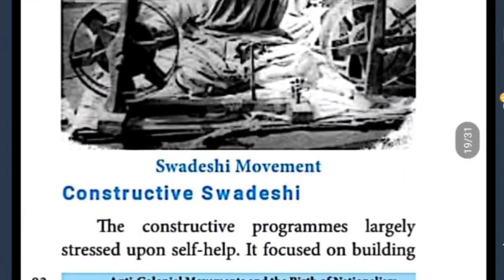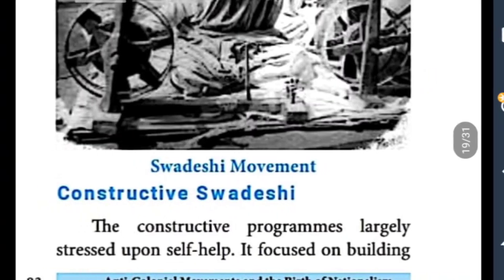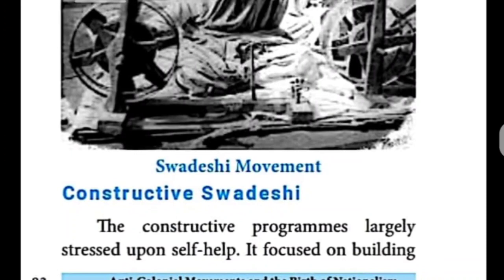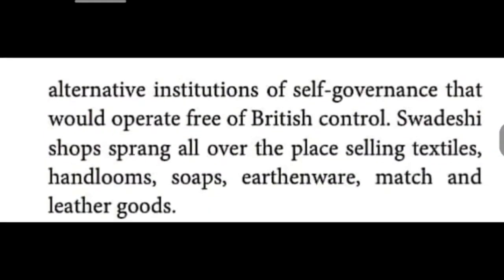Then constructive Swadeshi. Constructive Swadeshi programs largely stressed self-help. It focused on building alternative institutions of self-governance that would operate free of British control. So Swadeshi shops: earlier very few shops were there, and foreign goods were available.